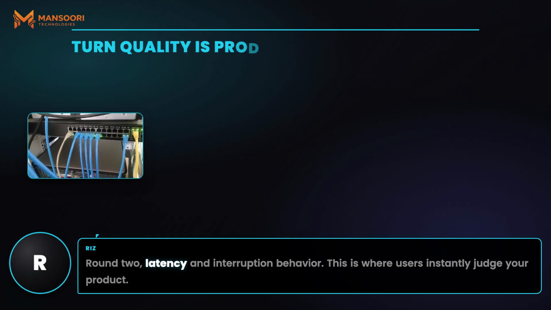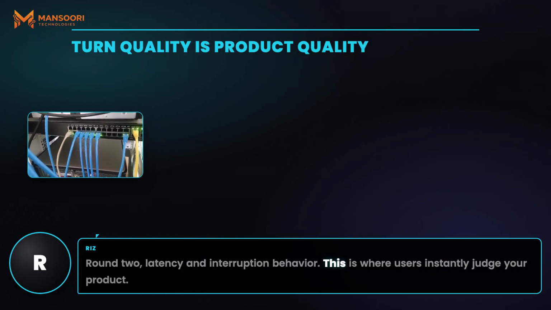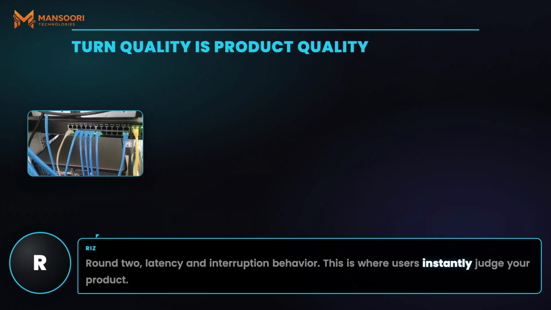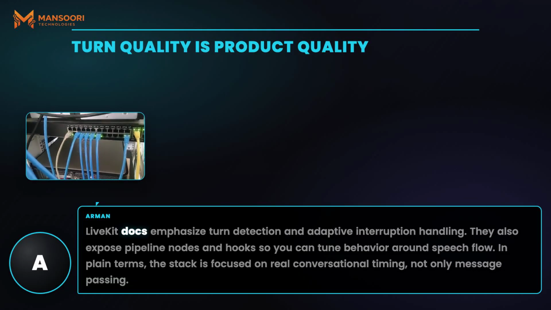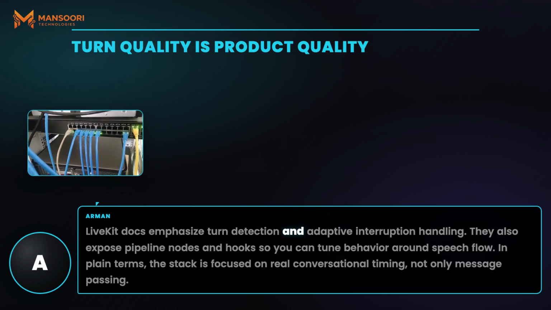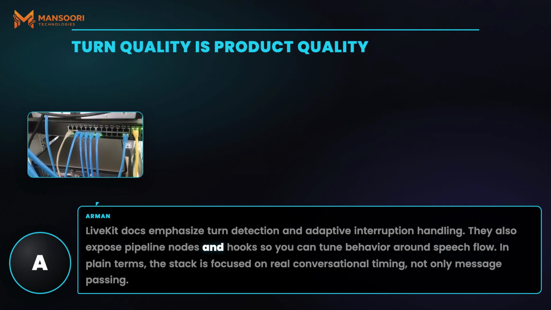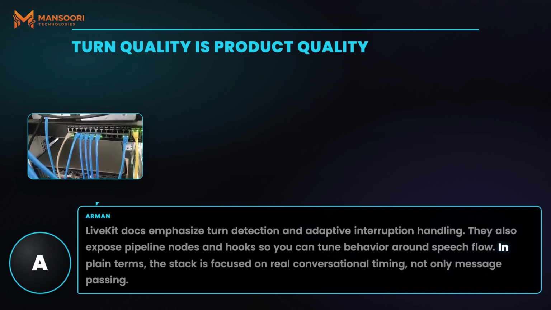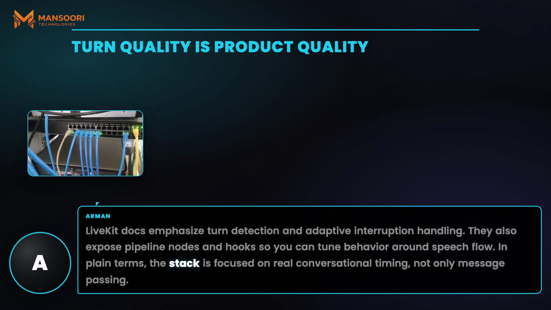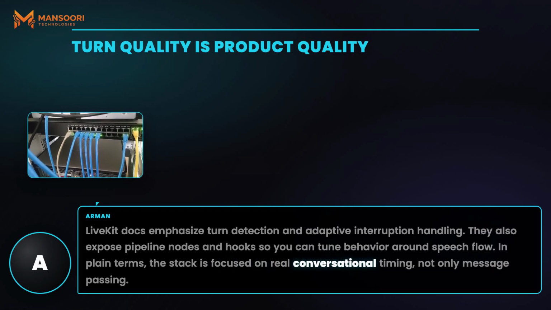Round 2, latency and interruption behavior. This is where users instantly judge your product. LiveKit docs emphasize turn detection and adaptive interruption handling. They also expose pipeline nodes and hooks so you can tune behavior around speech flow. In plain terms, the stack is focused on real conversational timing, not only message passing.